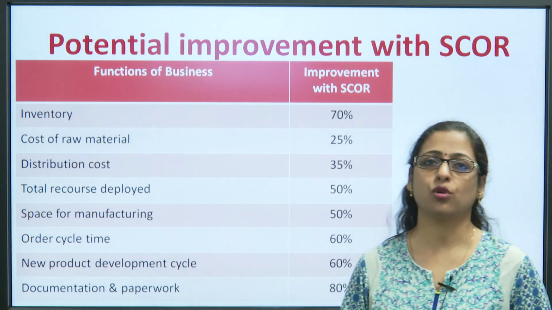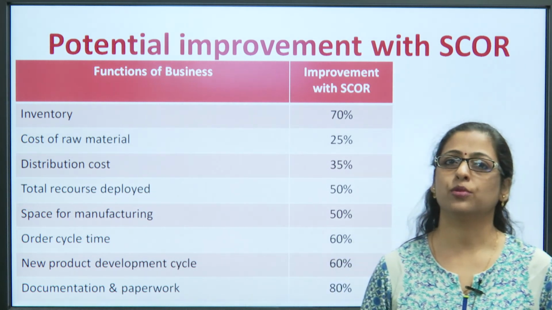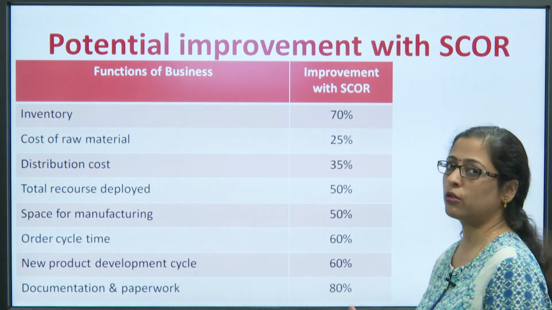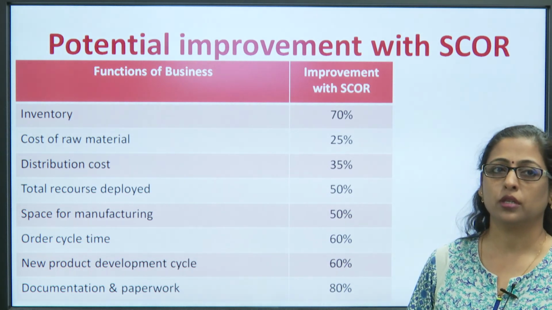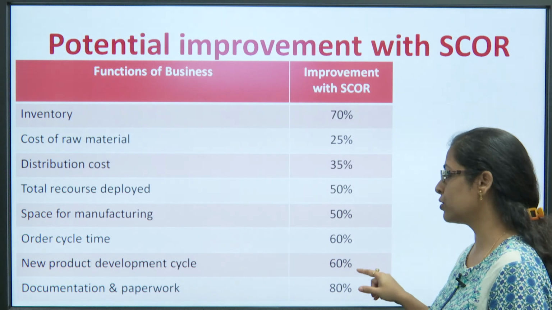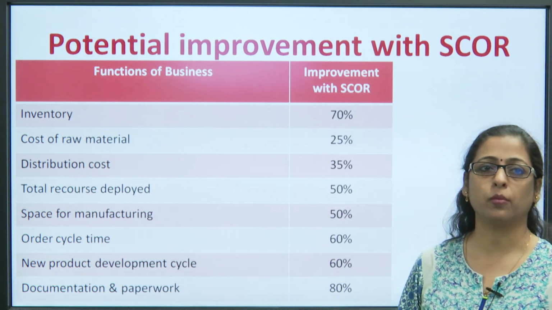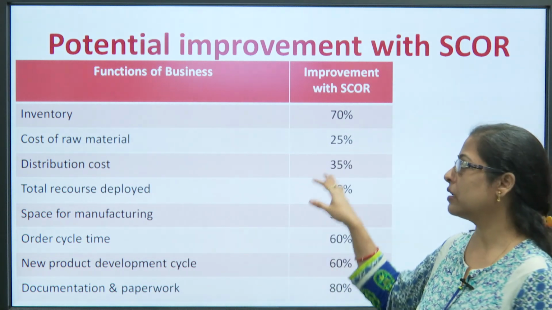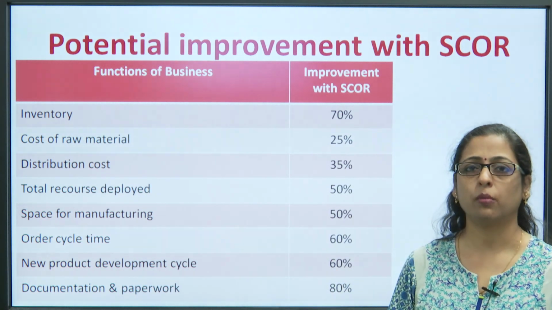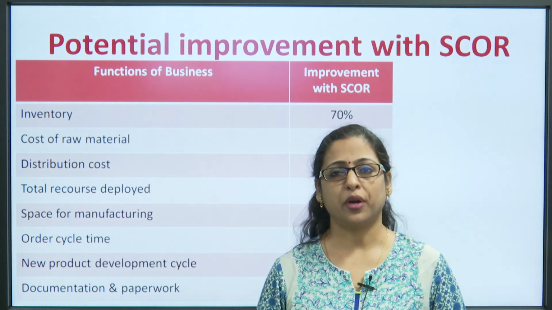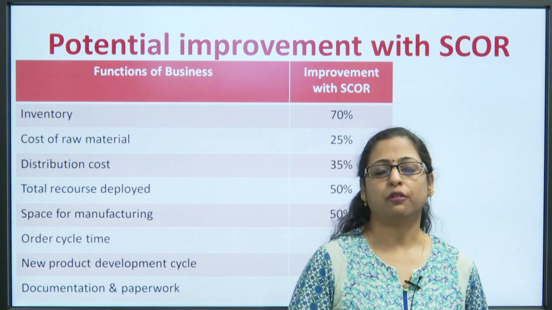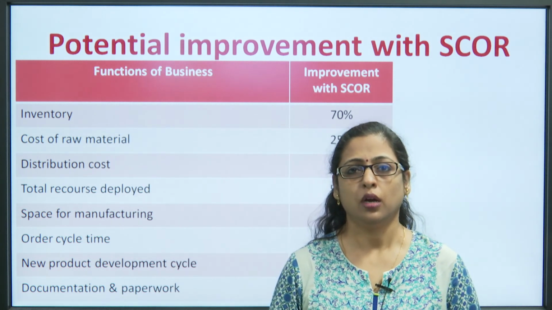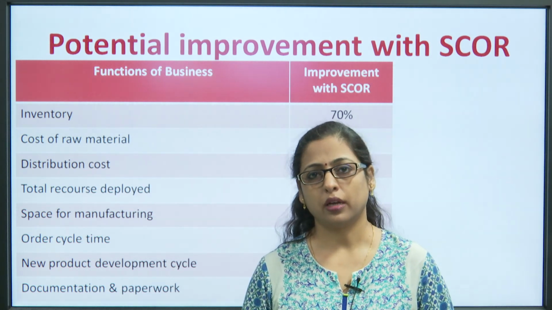In inventory there is a scope of improvement of 70%, distribution cost can be minimized by 35%, space of manufacturing can be reduced by 50%, NPD cycle can be improved by 60%, documentation and paperwork can be reduced by 80%. So, this snapshot shows how companies, by incorporating these practices and referencing other organizations, are able to improve their day to day working in a regular manner.